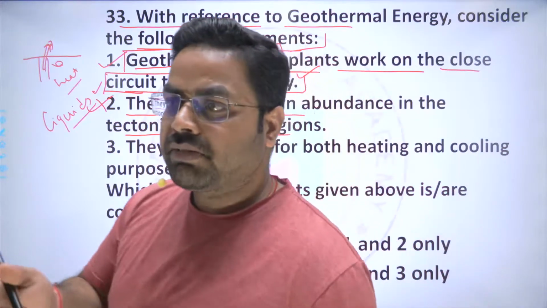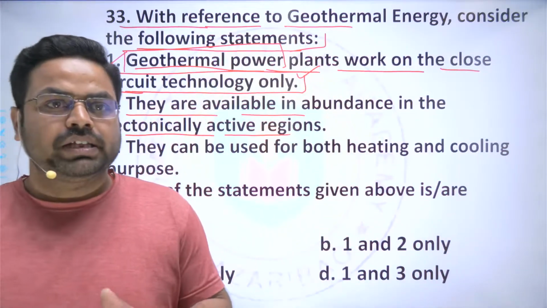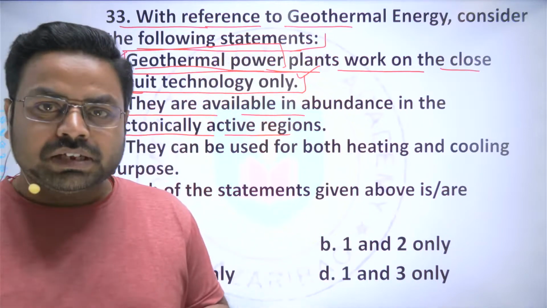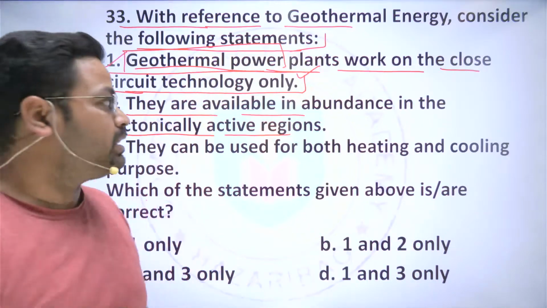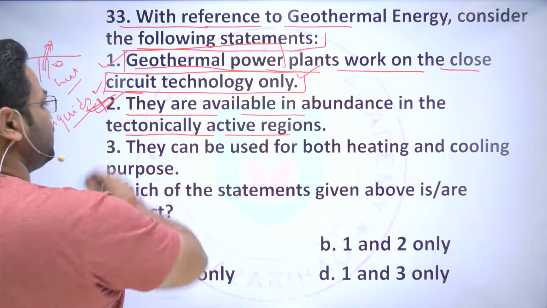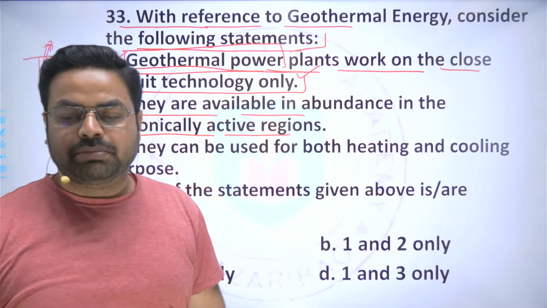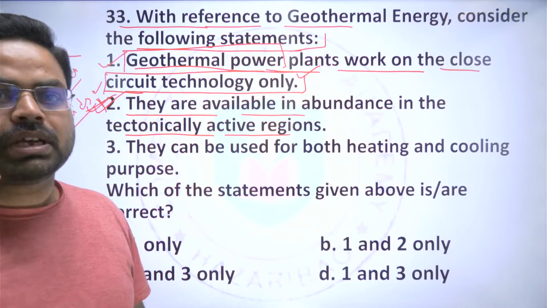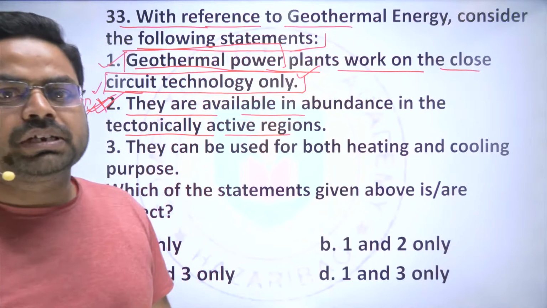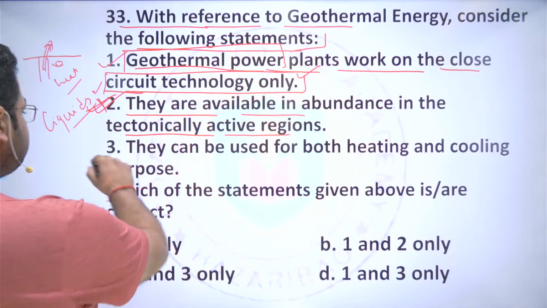Wherever they are in abundance and going on decay and disintegration, they will release heat energy. So the geothermal energy can be available anywhere under the surface of the earth wherever there is availability of the nuclear material, right?